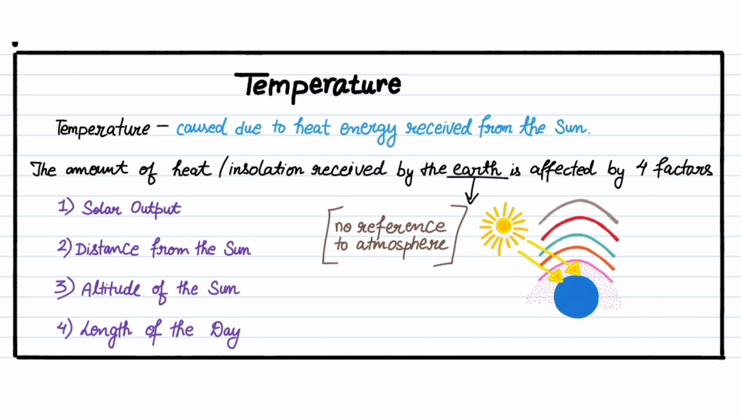The prime source of energy into our atmosphere is what? It is the sun, right? So most of the energy, most of the insolation, and the heat which we receive on the surface of the earth, is due to the sun. When we say the amount of heat received on the surface of the earth, we are talking about the energy received on the surface of the earth and not particularly the atmosphere. There are certain factors which affect the amount of insolation received on the earth, and the temperature.